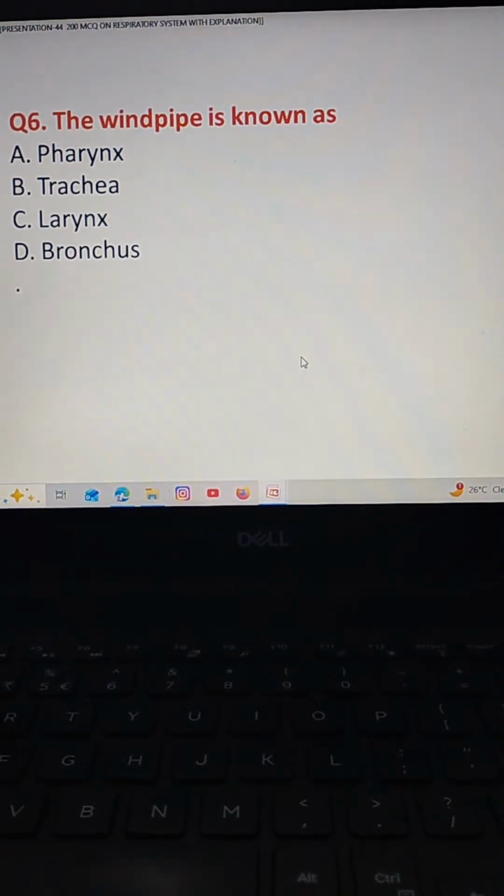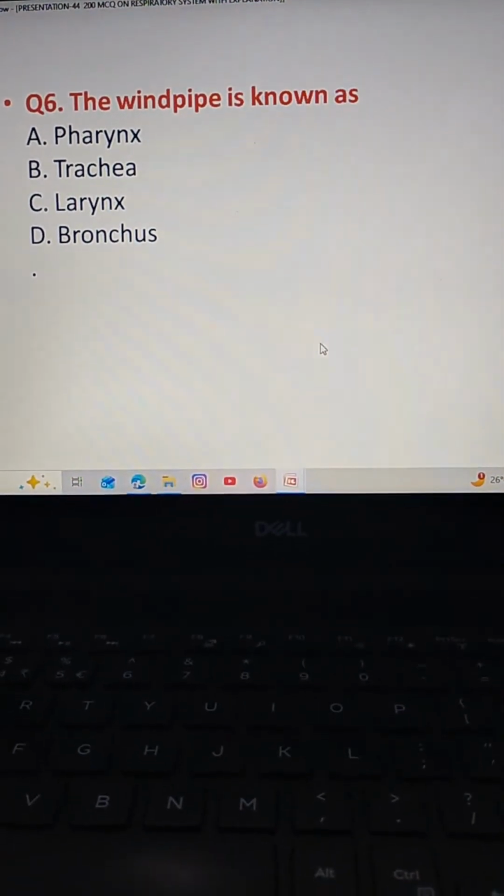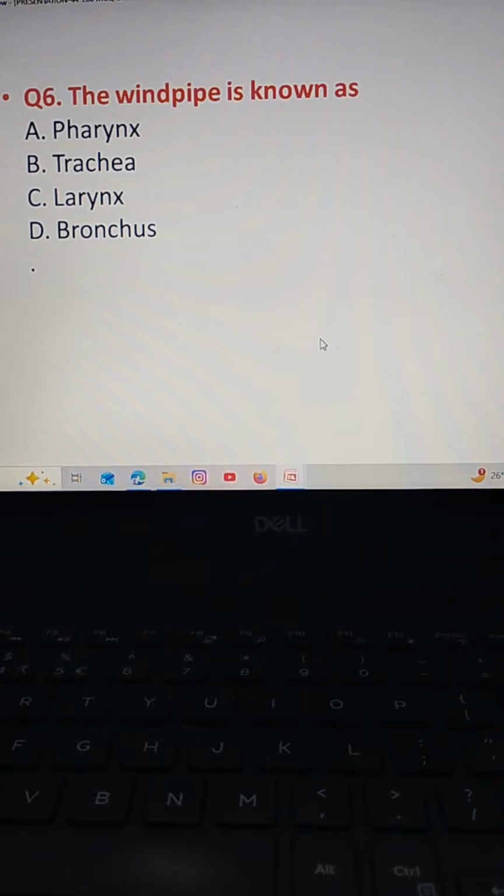The next question. The windpipe is also known as. Option A pharynx, option B trachea, option C larynx, option D bronchus.